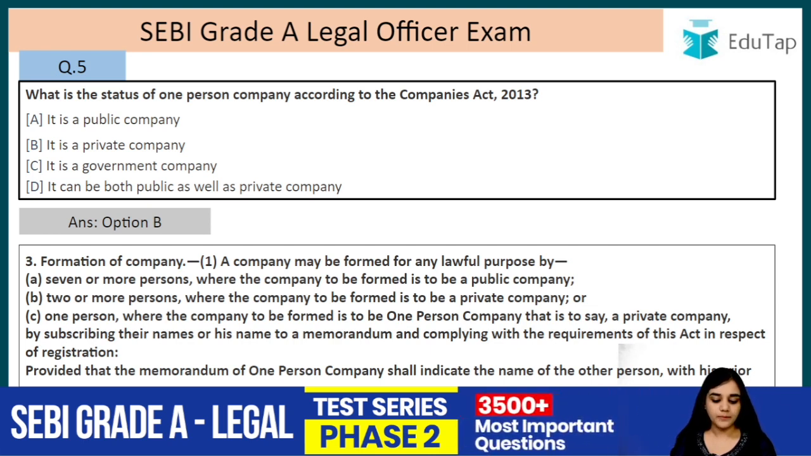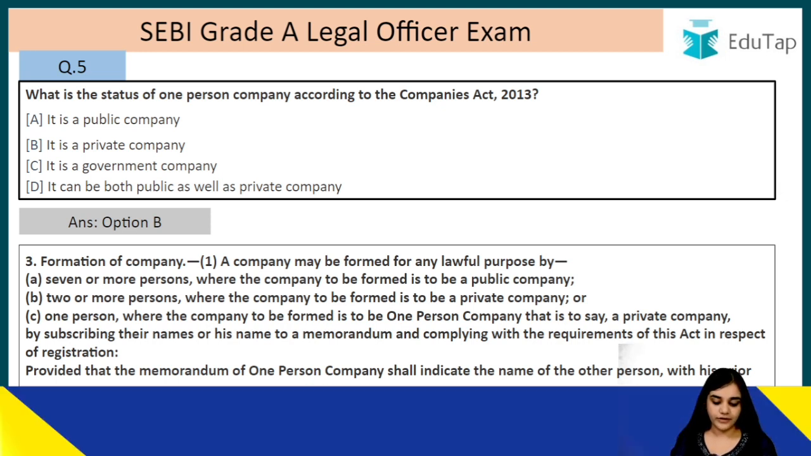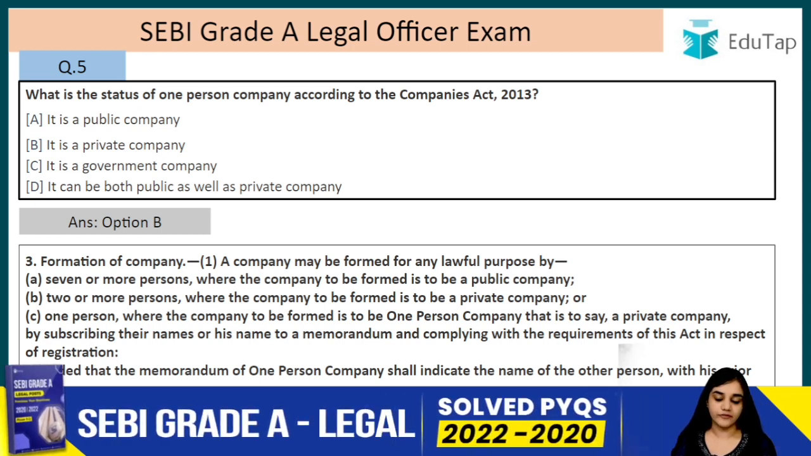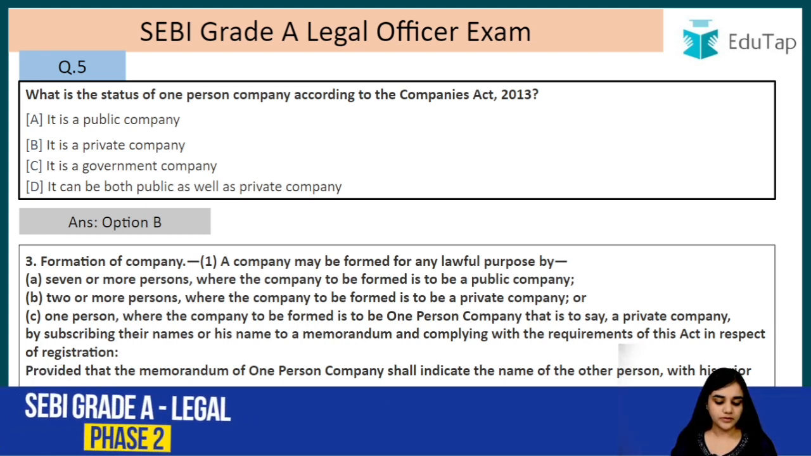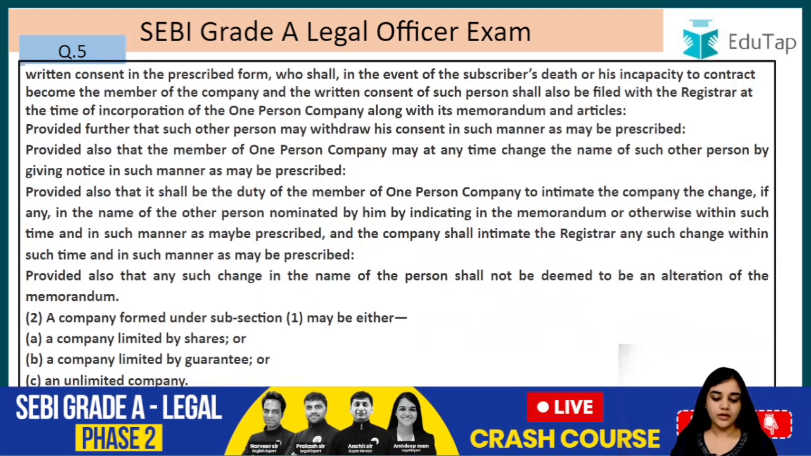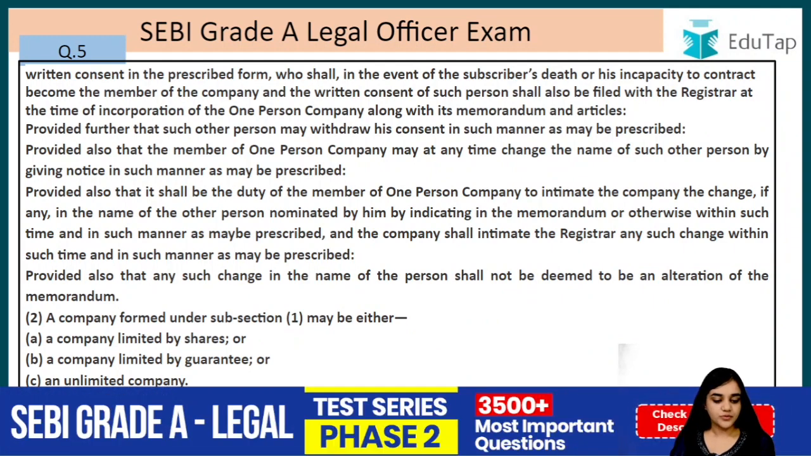So 2 or more persons where the company to be formed is to be a private company, or 1 person where the company to be formed is to be a one-person company, that is to say a private company, right? So here it is mentioned that one-person company is a private company. By subscribing their names or his name to the memorandum and complying with the requirements of the Act in respect of registration, provided that the memorandum of one-person company shall indicate the name of the other person with his prior written consent in the prescribed form, who shall, in the event of the subscriber's death